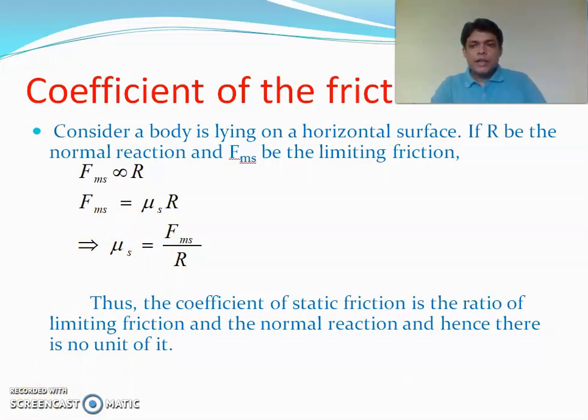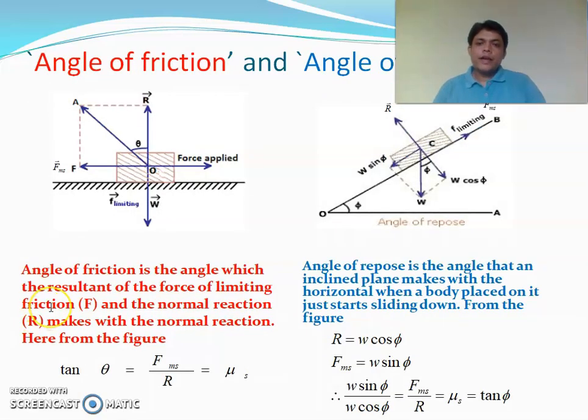Now we'll discuss the angle of friction and angle of repose. Angle of friction is the angle between the resultant of the limiting friction Fms and the normal reaction R, and the normal reaction. So here in this figure, a body is resting on a horizontal surface. Fms is the limiting friction, R is the normal reaction, and this is the resultant of these two.